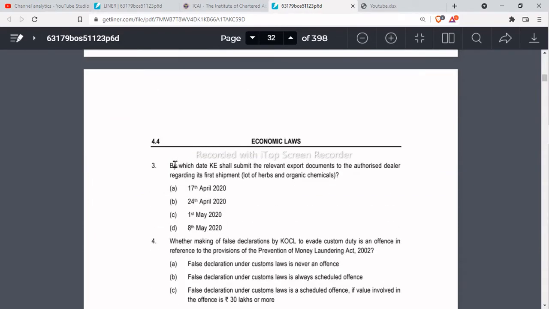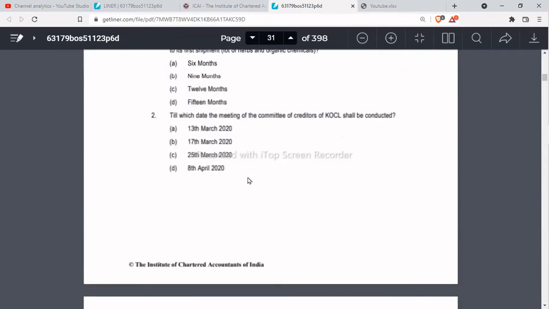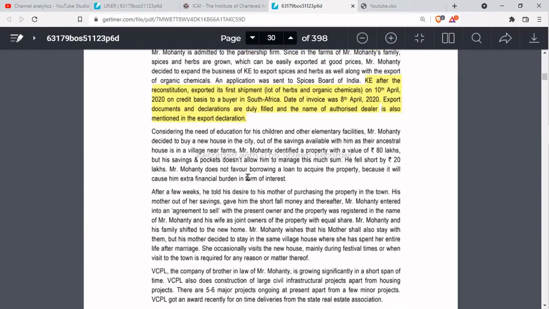By which date KE shall submit the relevant export documents to the authorized dealer regarding its first shipment? For this we have to refer to the case study. KE, after the reconstitution, exported its first shipment on 10th April 2020 on a credit basis to a buyer in South Africa. The date of invoice was 8th April 2020. The export documents and declarations are duly filed and the name of the authorized dealer is also mentioned in the export declaration.